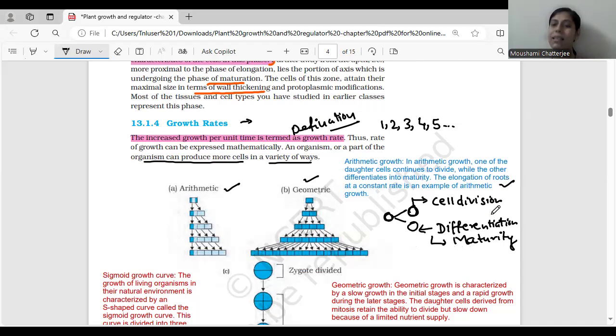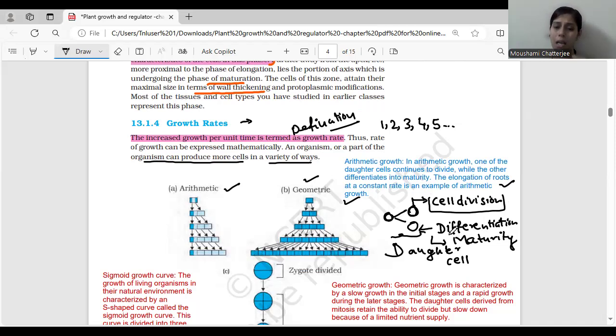We can see this happening in the elongation. While the roots are getting elongated, over there it is absolutely evident. So elongation of root at a constant rate is an example of arithmetic growth. So this is the actual cell and these are the daughter cells, you can say. And the first cell is going to undergo cell division and the other one will undergo maturity.